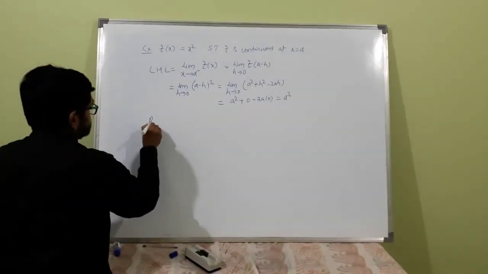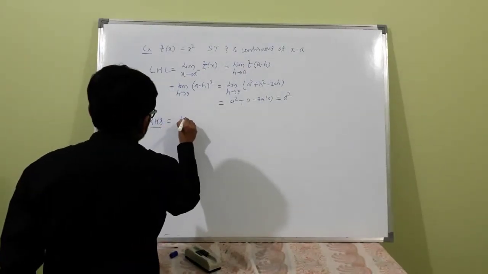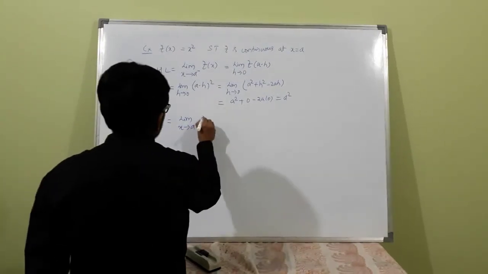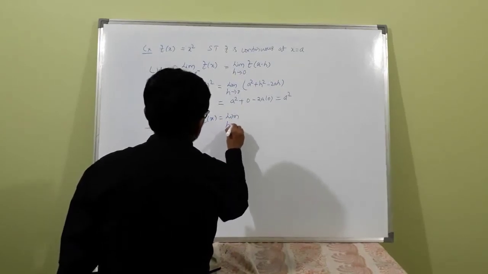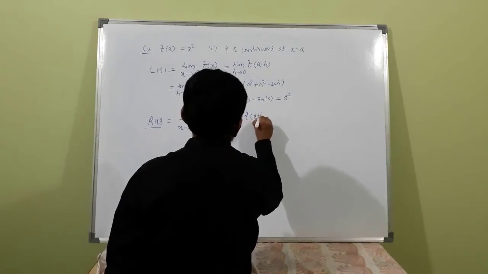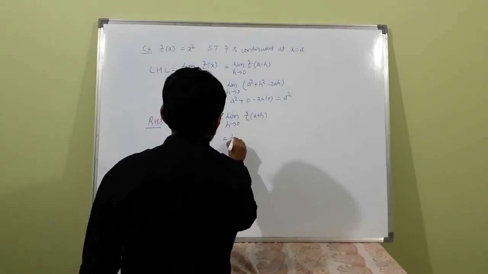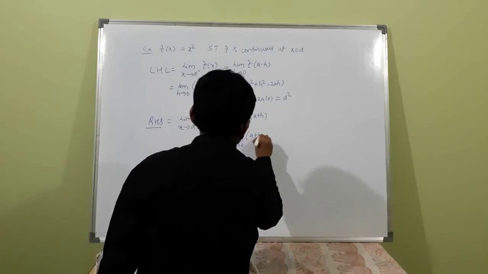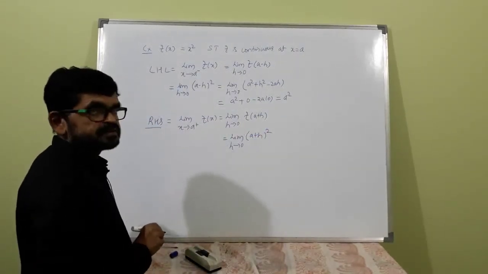Similarly, right hand limit is equal to limit of x tends to a plus of f of x, equal to limit h tends to 0 of f of a plus h, equal to limit h tends to 0 of a plus h whole squared. You got it?